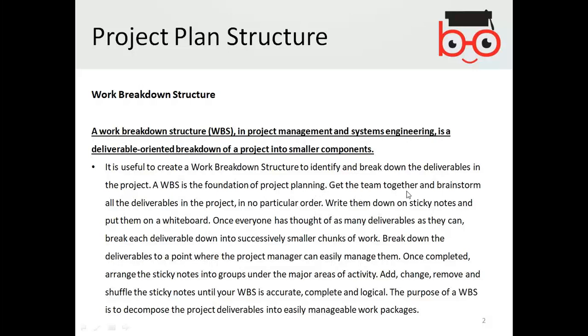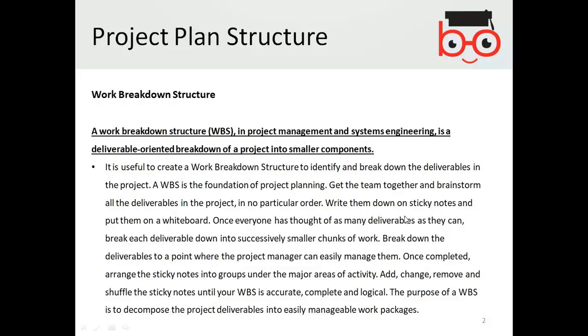So get the team together and brainstorm all the deliverables in the project in no particular order. It's not necessary that every time you focus on an order of the delivery, but talk to your team and think about what deliverables have to be worked out and what is important, no matter what their order is, but you can consider working on them individually.